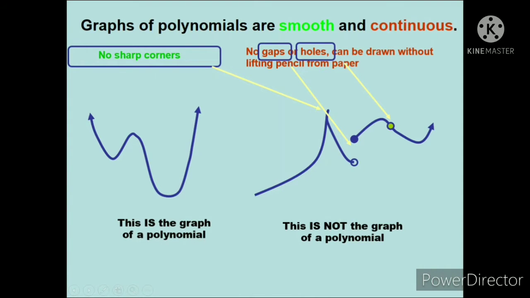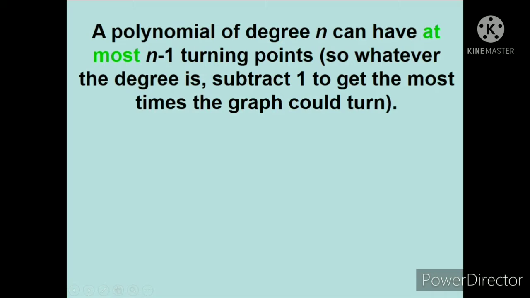Okay. A polynomial of degree n can have at most n minus 1 turning points. So, whatever the degree is, subtract 1 to get the most times the graph could turn. Okay, so naintindihan nyo ba yan? Okay, so ang ibig sabihin yan, kung ano daw yung degree or yung highest exponent, bawasan mo lang daw ng isa, then yun daw kung ilang beses iikot ang ating graph.